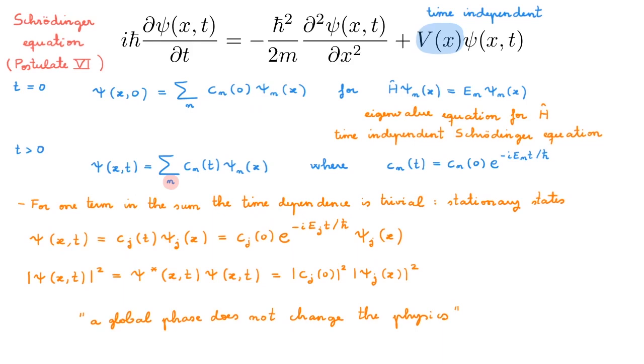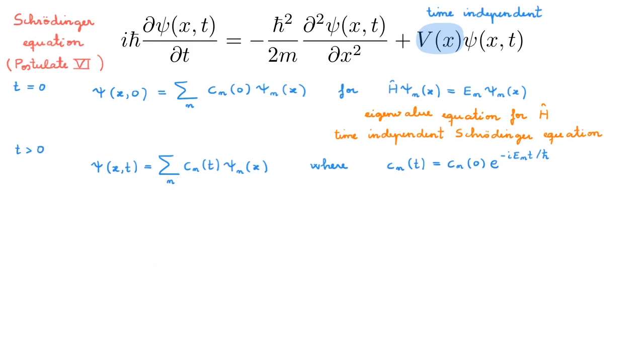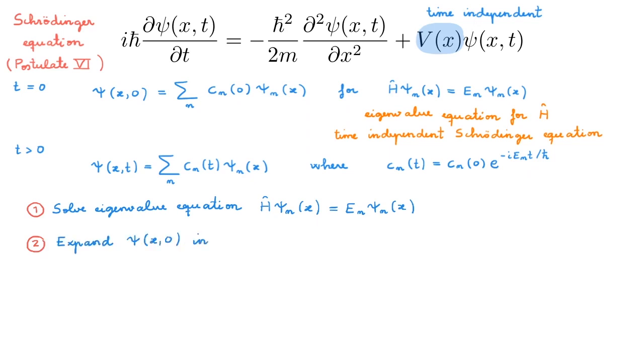What I want to tell you about in this video is what happens when there is more than one term in this sum. In that case, the dynamics becomes much more interesting. To do that, we only have to follow the following recipe. First, we have to solve the eigenvalue equation for the Hamiltonian to find the energy eigenstates and energy eigenvalues. Second, we have to expand the initial state of our system in the basis formed by the eigenstates of the Hamiltonian.